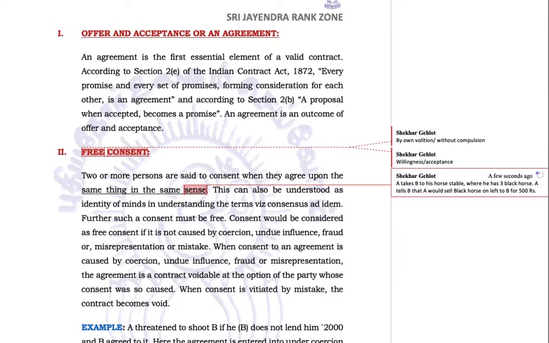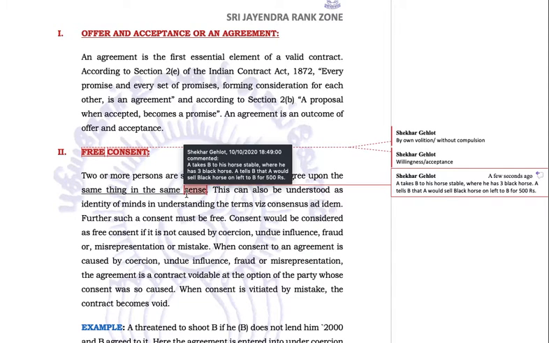A takes B to his horse stable where he has three black horses. A tells B that A would sell the black horse on the left to B for 500 rupees. Now they are facing each other, so the left to A would become the right to B. When A said black horse on the left, A meant the horse to his left and B understood it as the horse towards his left. So now they do not agree on the same thing. A is talking about a different horse, B is thinking about a different horse. So they do not agree upon the same thing in the same sense. There is a confusion here.